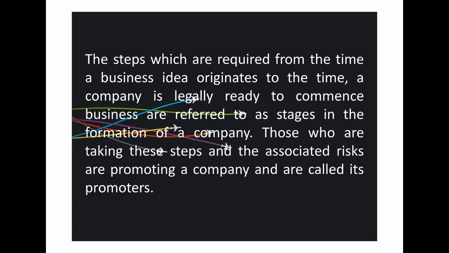The steps which are required from the time a business idea originates to the time a company is legally ready to commence business are referred to as the stages in the formation of a company. Steps which are required from the time a business idea originates.